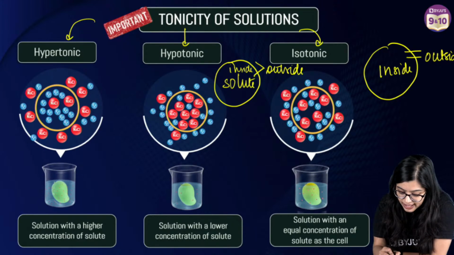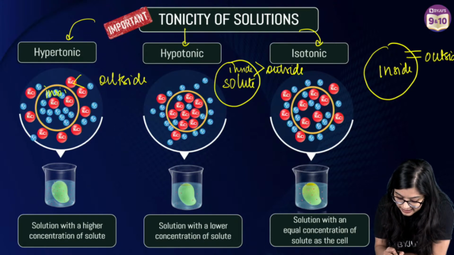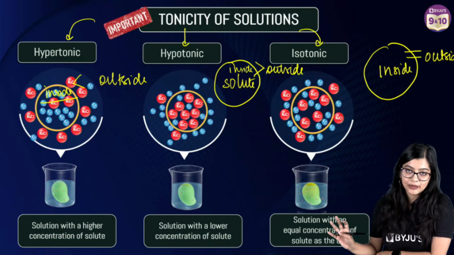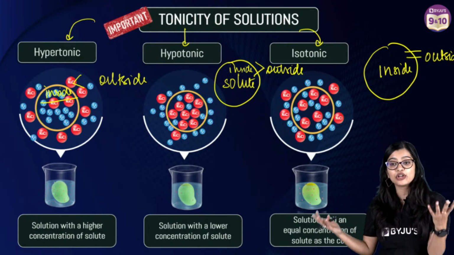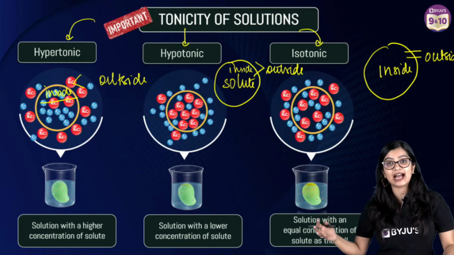While in hypertonic, outside we see that it is greater. So you can say that inside is lesser than outside. Yes, very simple and easy, okay? So now, why are we learning all of this? Why should you care how much solute is inside and outside? How does this happen at all?